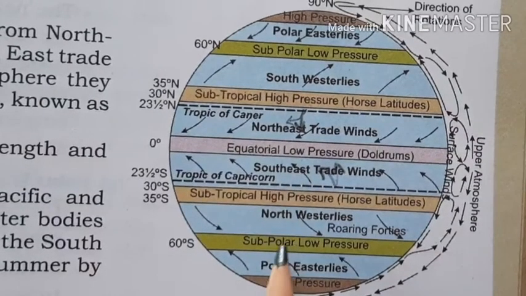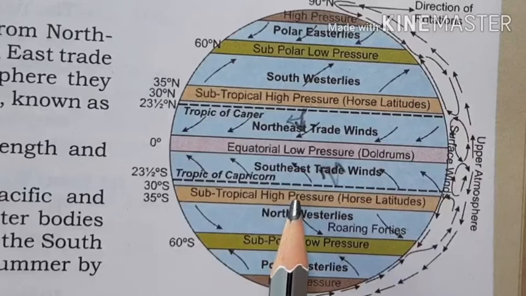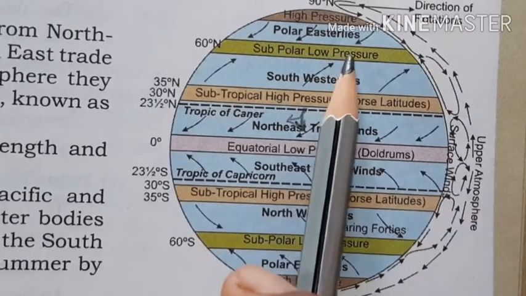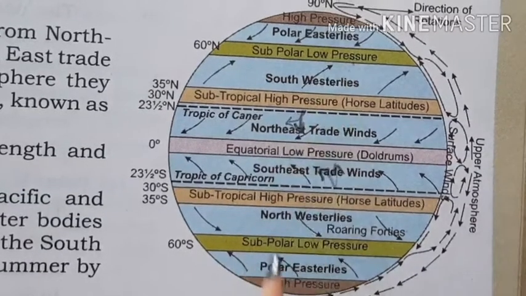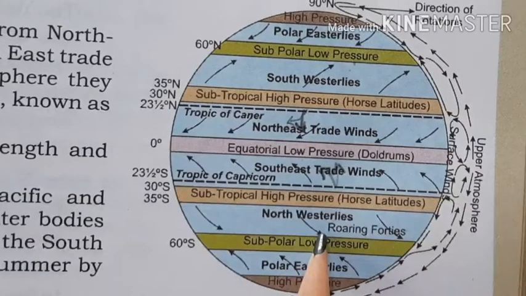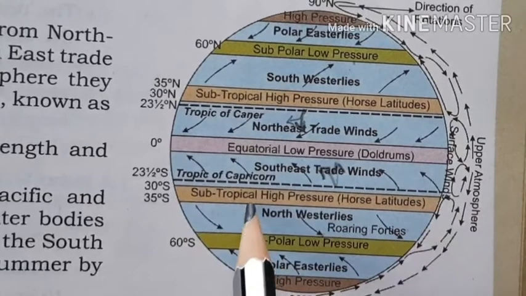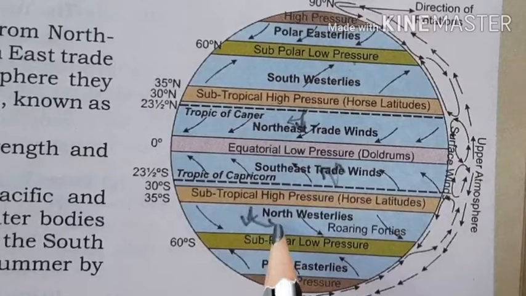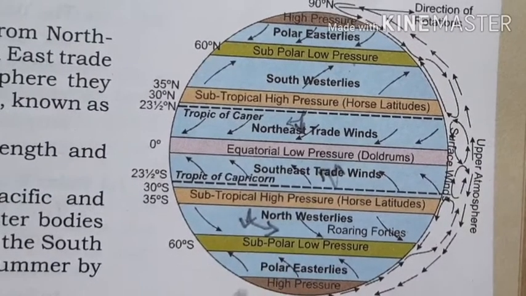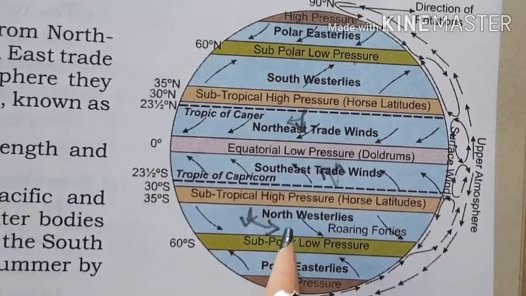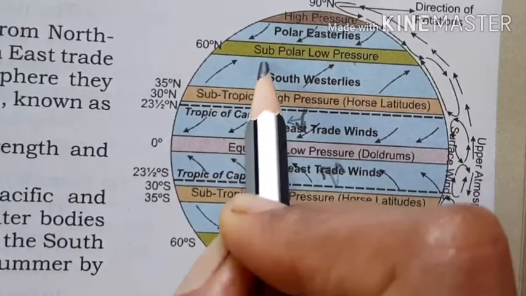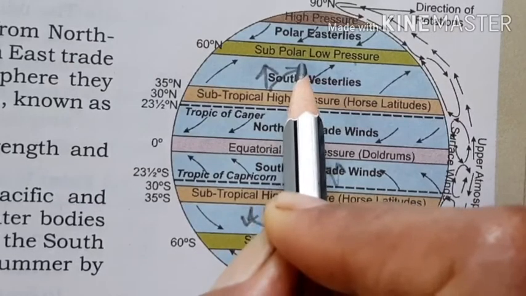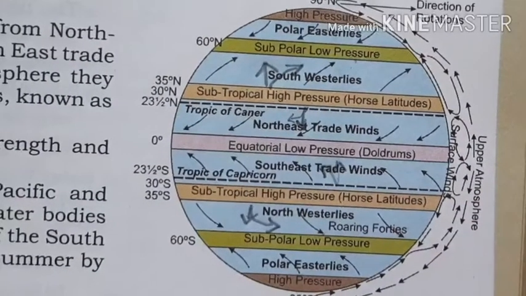On the other hand, you can see from the subtropical high pressure belt of both hemispheres, wind is moving towards the low pressure, here towards the north, here towards the south. So they are actually blowing from south to north, but the rotation of the earth leads to the deflection of the wind. So they are named westerlies. In both hemispheres they are named westerlies because they are deviating and flowing from the west.